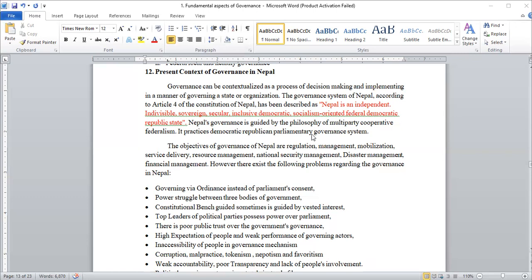The main governance system that has continued from the past is the parliamentary governance system. In the past, we had a unitary governance system. Even in the unitary governance system, there was a simultaneous parliamentary governance system. In the unitary system of governance, there was also a vigorous focus on parliament.